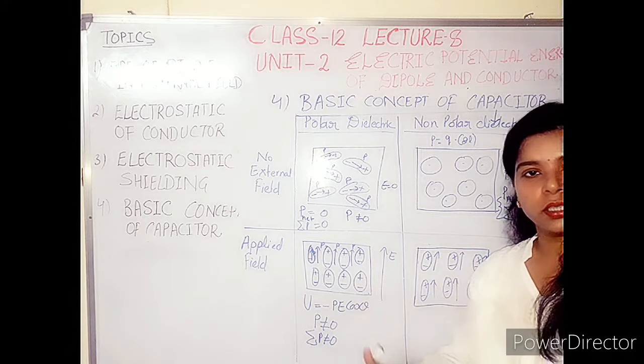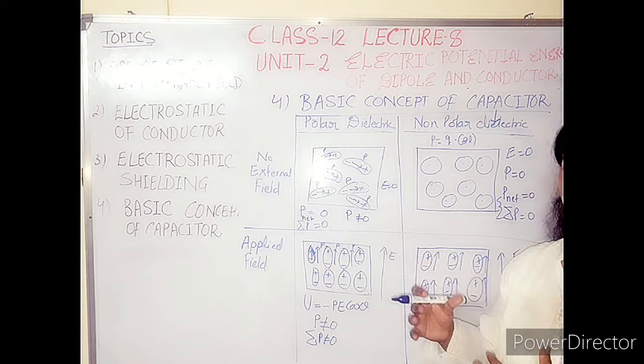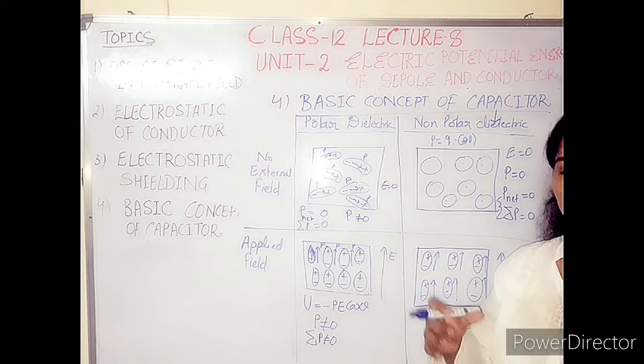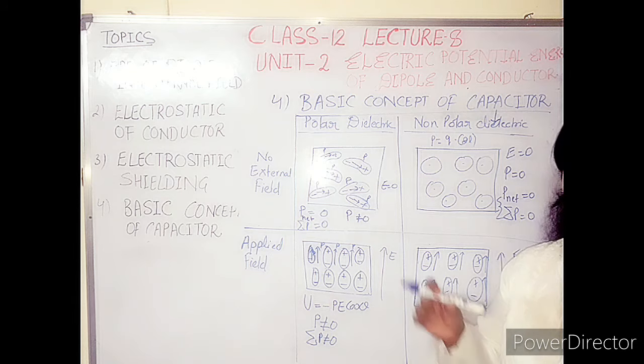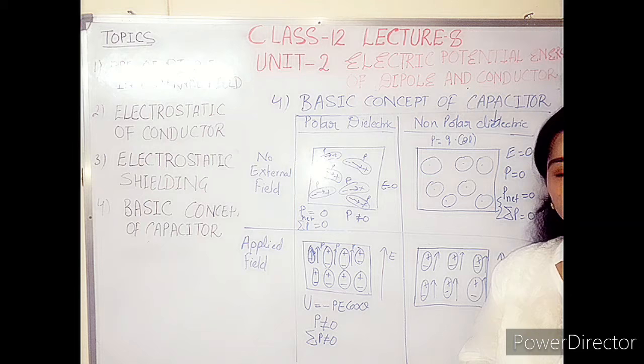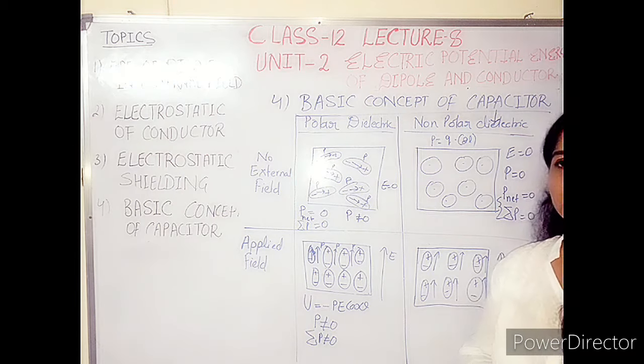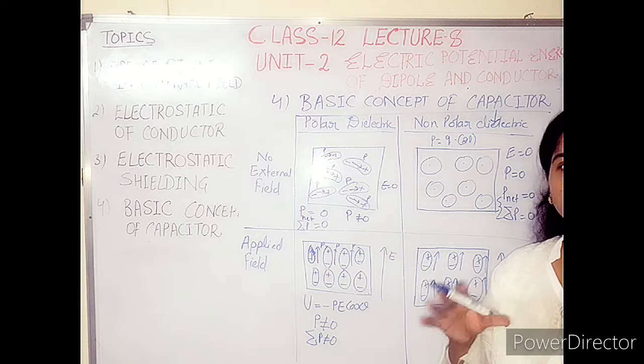It will go to the conduction level rather than staying under the attraction force, the nuclear force of the nucleus. Basically an atom is electrically neutral because of the equal plus and minus charge. If the minus charge, that means the electron, is displaced towards the conduction level, then what happens? In that condition the polarity is generated in the atom.